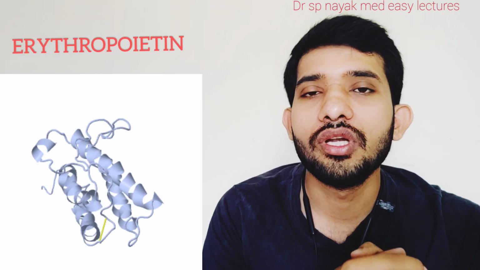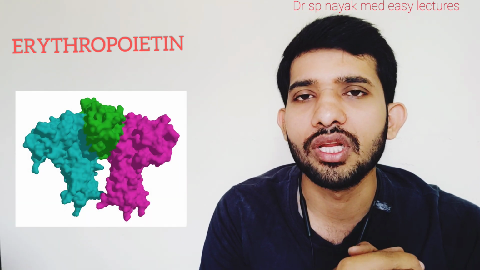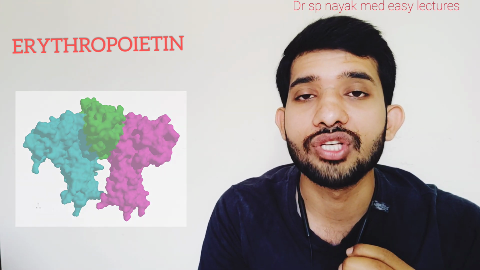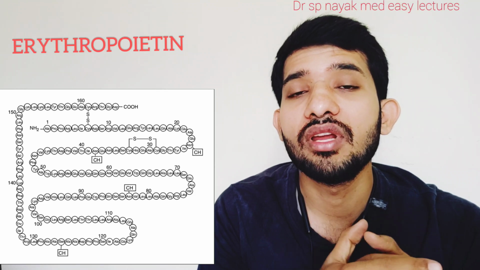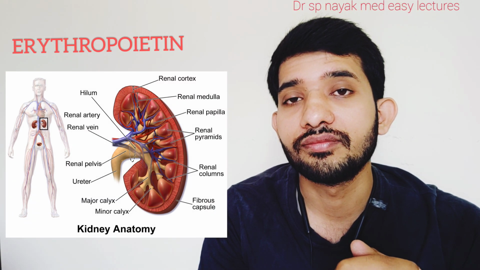So human erythropoietin is a 165 amino acid containing protein. It is a glycoprotein, and these 165 amino acids are also attached with 4 glycan chains. And this human erythropoietin is primarily synthesized from the peritubular cells of the kidneys.